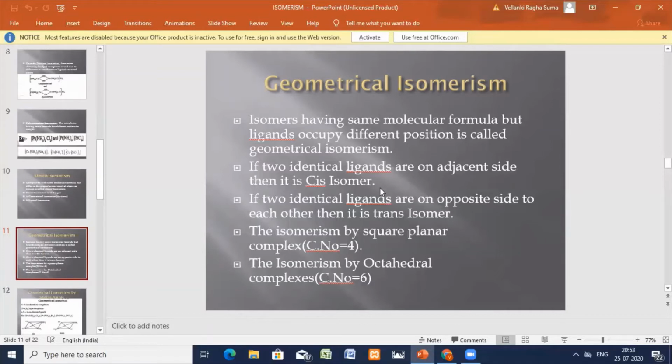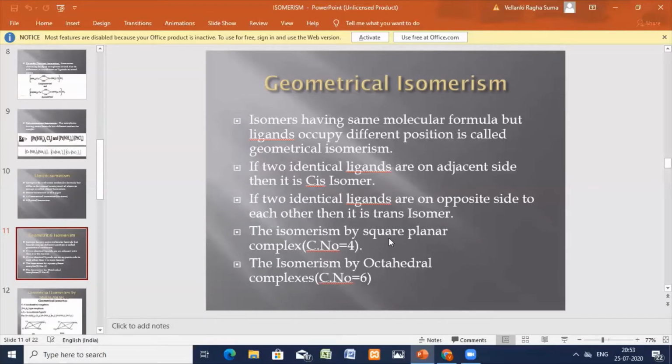This geometrical isomerism you can observe in square planar complexes, not in tetrahedral. The square planar complex is an ML4 type of complex.